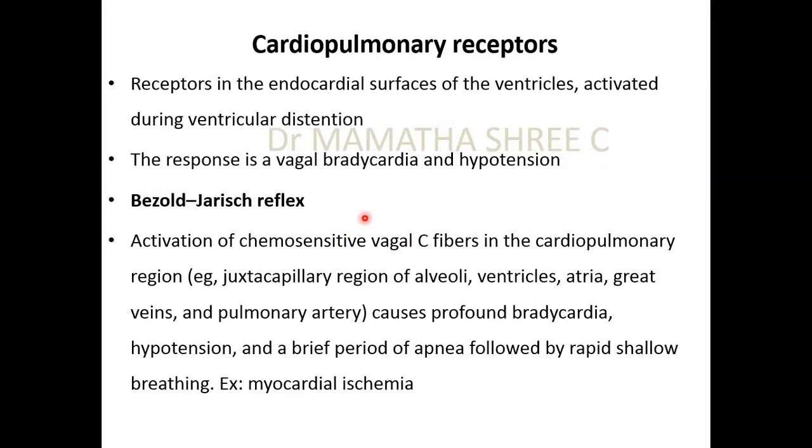Next are cardiopulmonary receptors. From the name, cardiopulmonary receptors, what do we understand? Those which are present in the cardia and a few in the pulmonary area, like the receptors situated in the endocardial surfaces of ventricles, which are activated during ventricular distension. So whenever the ventricles distend, that can cause vagal bradycardia and hypotension. So that is a reflex which is happening there.